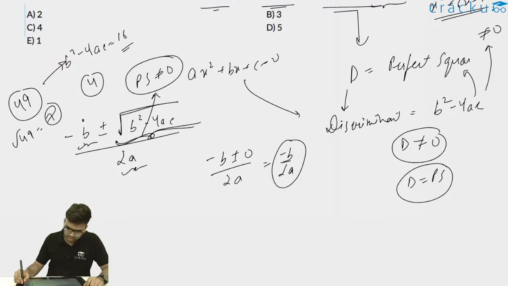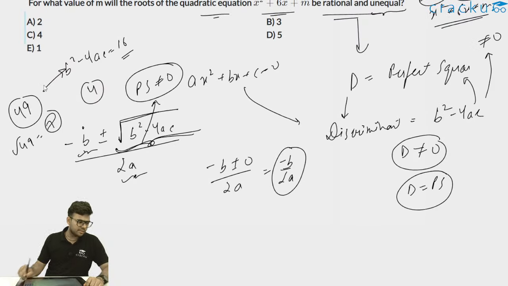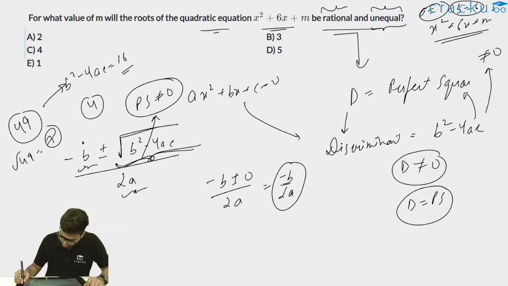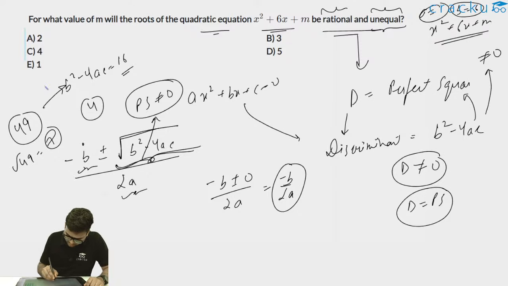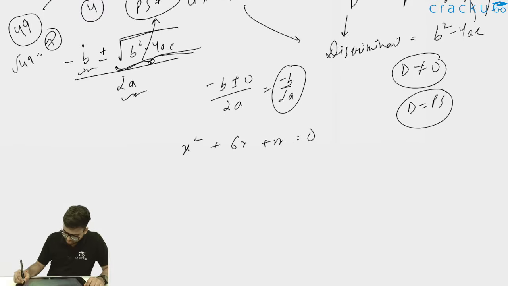Thus, no way we cannot go. I'll explain that rule as well. So what we want is basically, if my quadratic equation is x square plus 6x plus m is equal to 0, I need b square minus 4ac to be a perfect square.